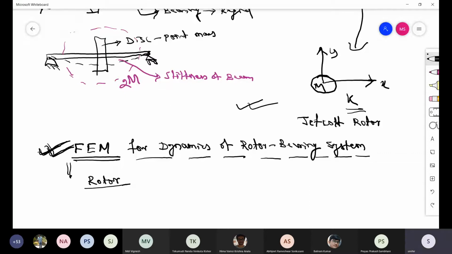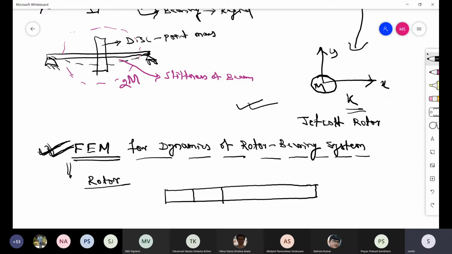As I have shown in the drawing, just take the rotor, no disc, no bearing. So this rotor will be treated as a beam element. From beam theory, we will find out the stiffness, damping and mass of the rotor. Now this rotor, in any numerical study, you have to discretize it. So we'll discretize it with a number of elements.